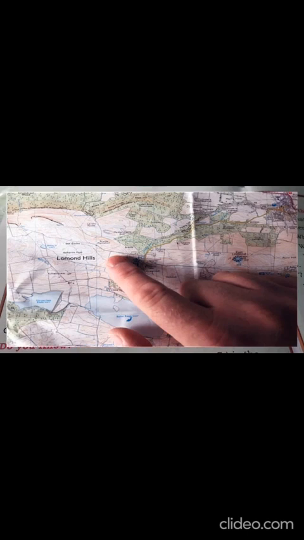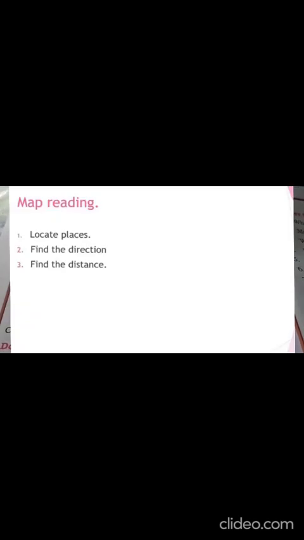Finally, we will learn about map reading. Map reading is a skill and we must know the skill of map reading. Map reading helps us to locate the places, and to know on which place it is located we have to know the latitudes and longitudes, and to find the direction and to find the distance on the map.